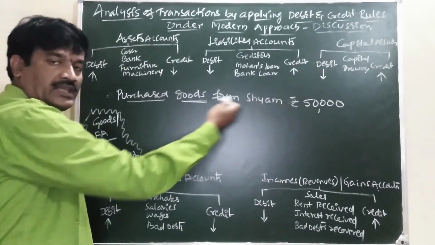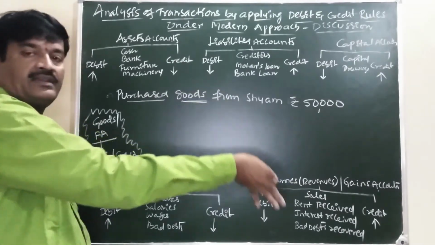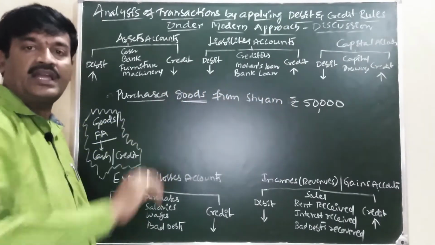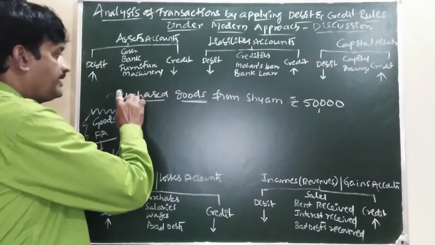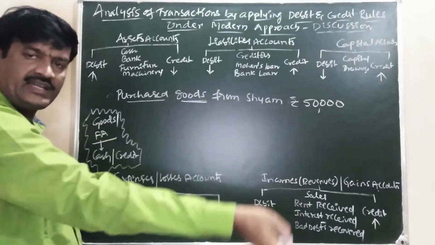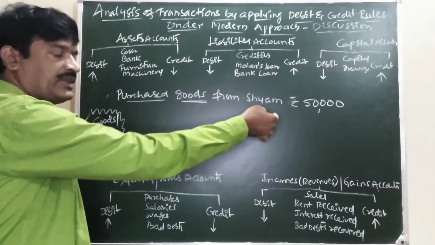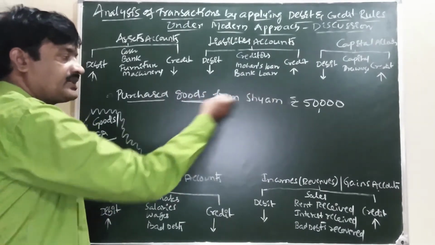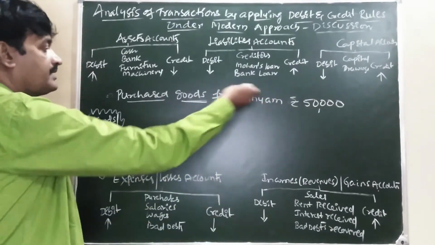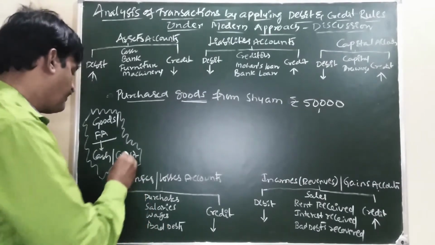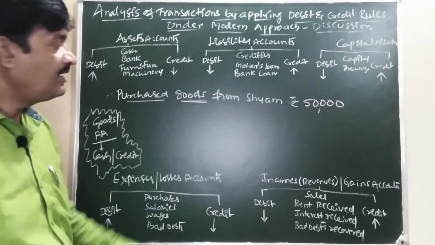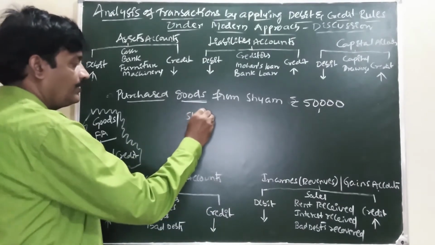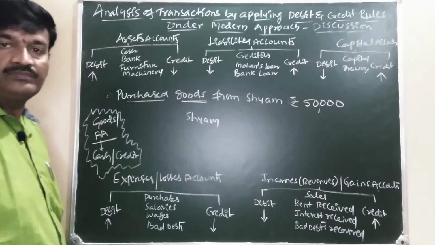Such a type of transaction is assumed to be a credit transaction. Purchase goods from Shyam is a credit transaction. Purchase goods from Govind, credit transaction. Purchase goods from Mohan, credit transaction. A plain transaction with a party name comes under credit transaction. In case of a credit transaction, what will come first in rough work? Party name. Party name is Shyam.